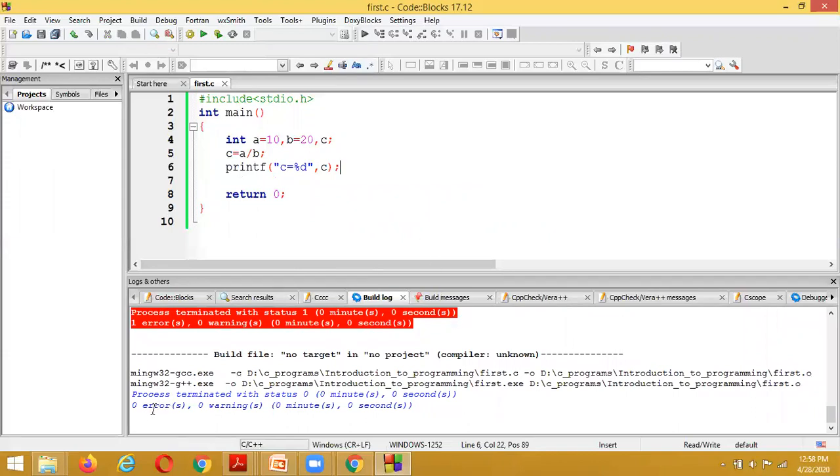It is showing the error report as zero errors. Previously, the error report showed one. Now the error report is zero errors. And this type of errors we are going to call as what?